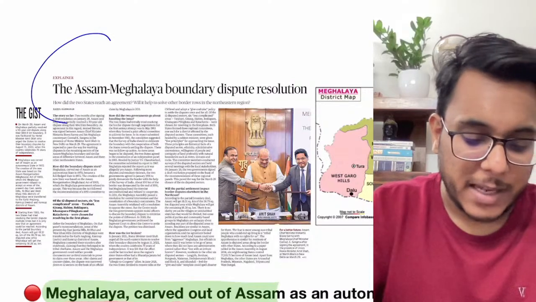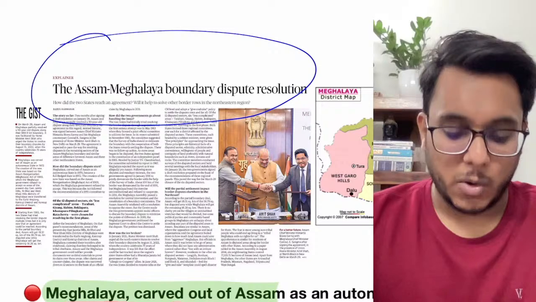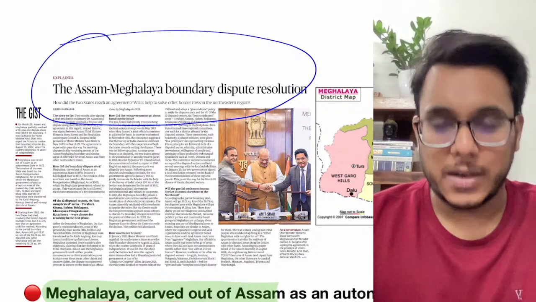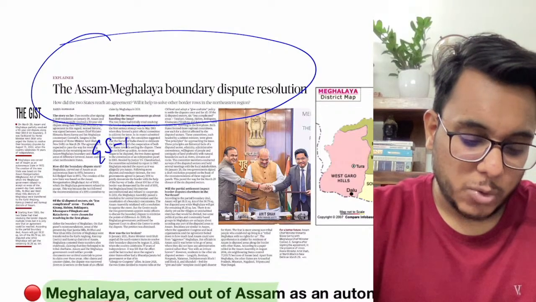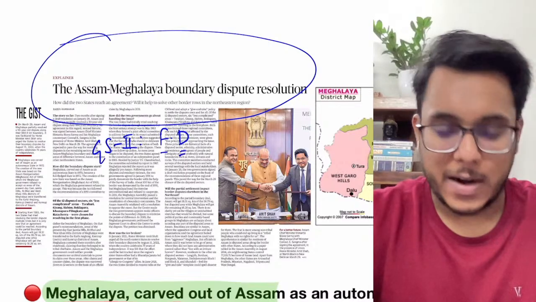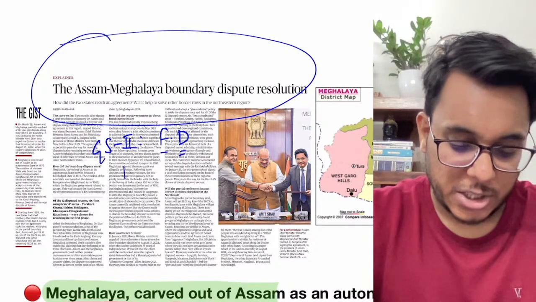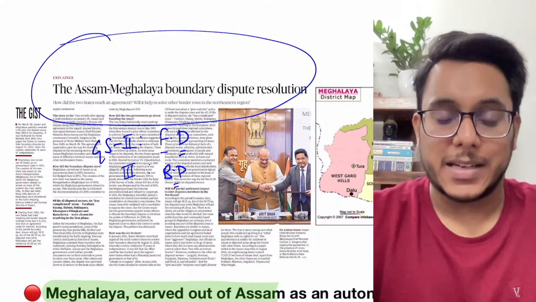Now this article we have taken again from the Hindu newspaper, text and the context section, and it is talking about the Assam-Meghalaya boundary dispute resolution. Now this particular article, guys, can be seen with respect to GS paper number 2, federal disputes, as well as in GS paper number 3, boundary disputes between the different states. We can see it.